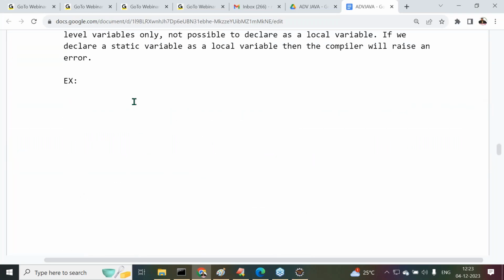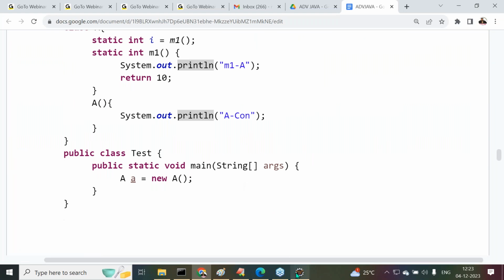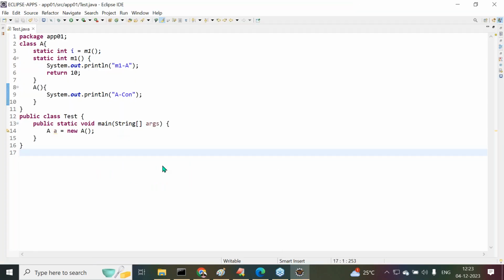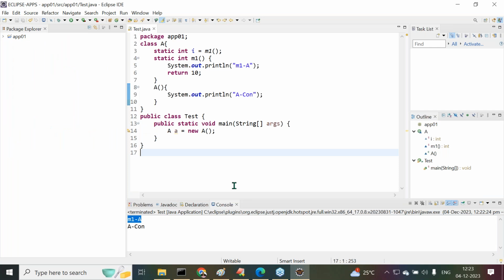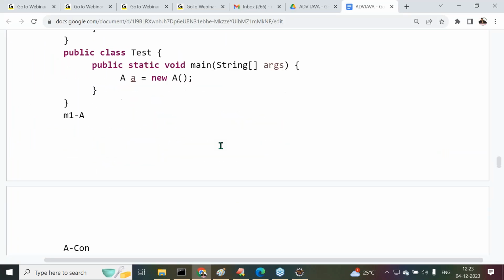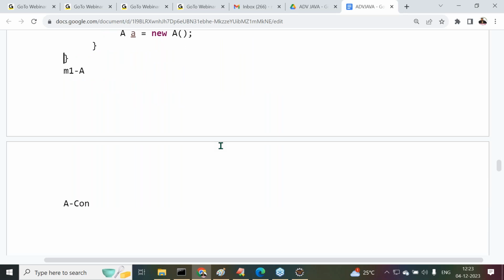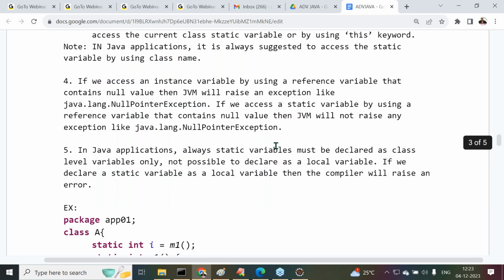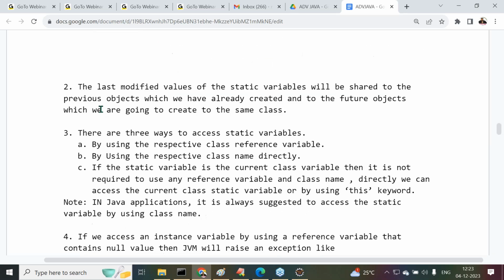Okay, fine. Example one for this particular one. Next one is after this. Now tell me what is the next point I discussed with you clearly? The last modified values of the static variables will be shared to the previous objects which you have already created and to the future objects which you are going to create of the same class.